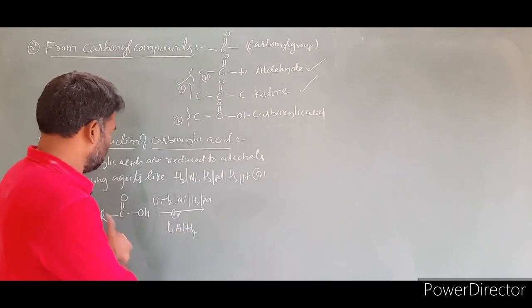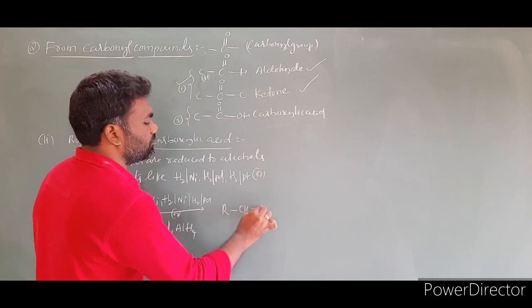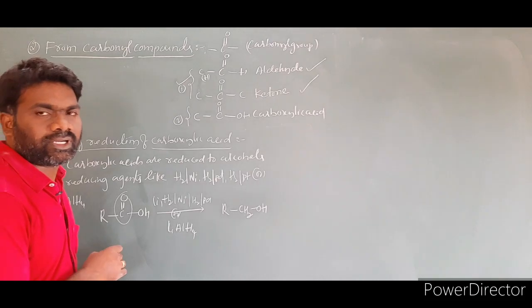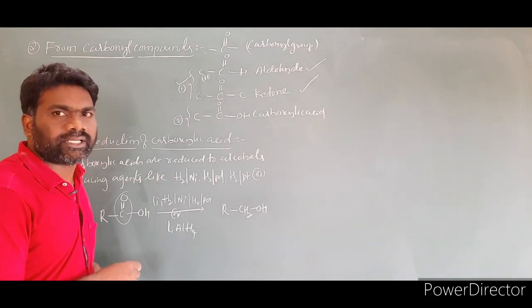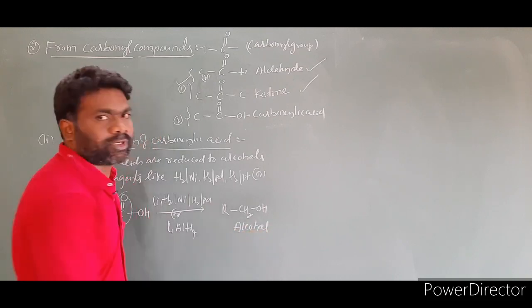So the product is RCH2OH. So this carbonyl group is converted into CH2OH. The product is alcohol.